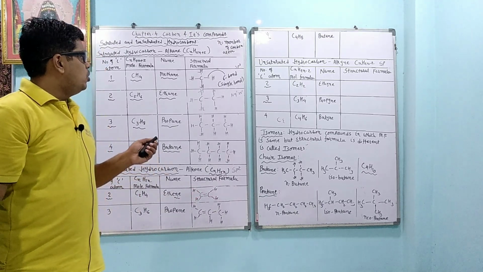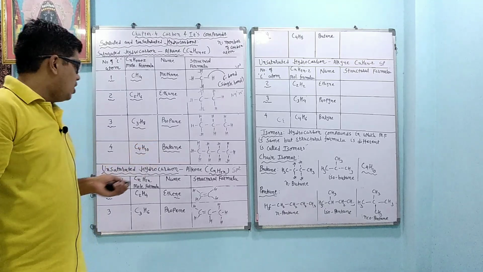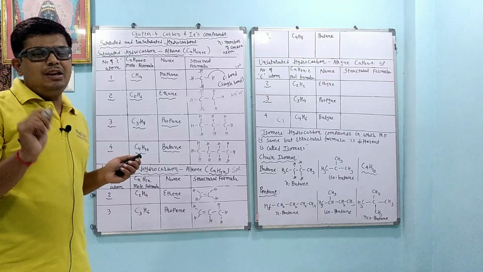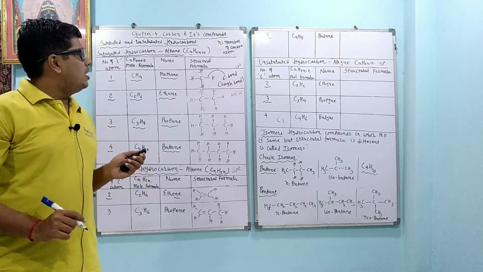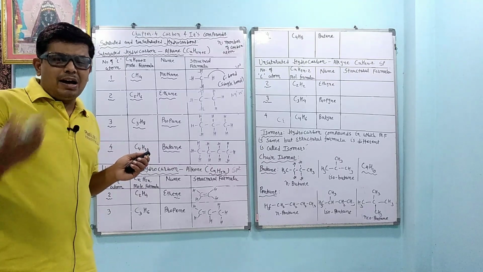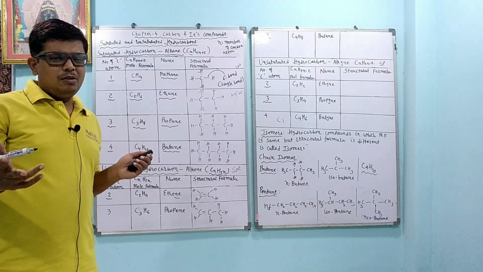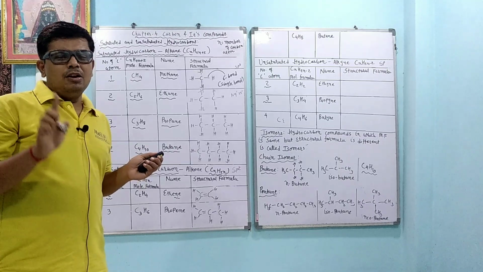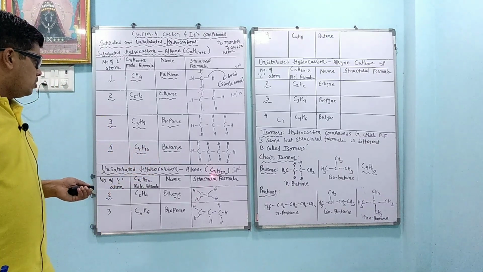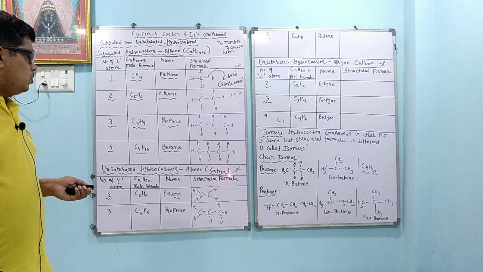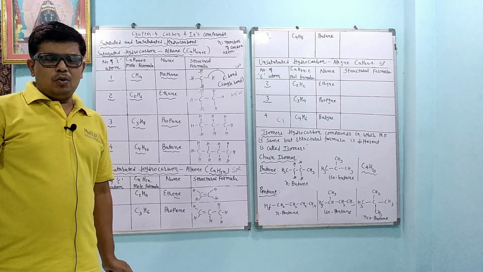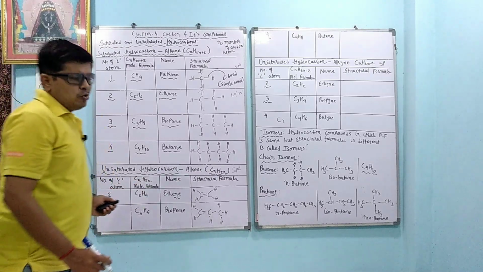Now butene, we are going to learn about the butene. Means in butene, how many carbon atoms are present? 4 carbon atoms are present. Okay. And "ene" indicates that a double bond is present. If it is butadiene, then 2 double bonds are present. But here we are going to learn about butene, means 1 double bond is present. So as we are writing here C4, H 2 into 4, then we get C4H8 and it is called butene. Okay. So we try to draw.